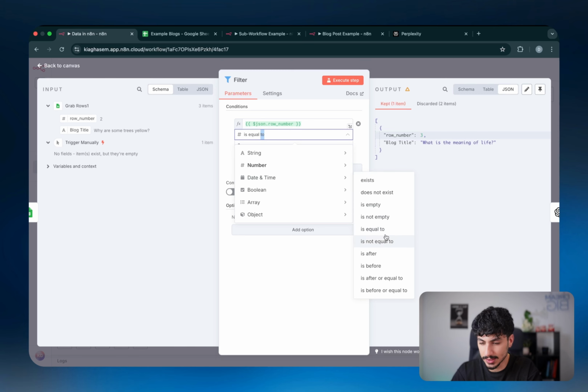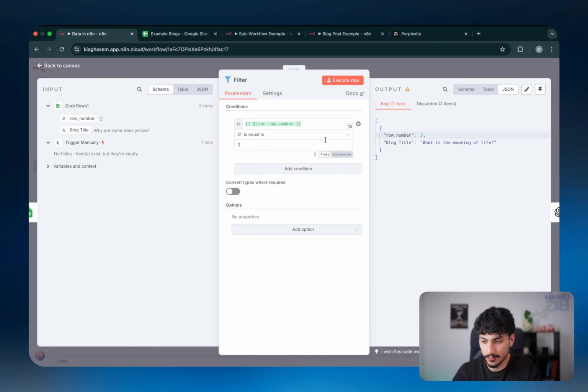Usually it's all basically the same stuff. Is equal to, is not equal to, is after, is before, is after or equal to, is before or equal to. So you can go through each of these and kind of grasp which one is relevant to the condition you want to set. The length of an array being less than or greater than or whatever. And then with objects, exists, does not exist, is empty, is not empty. So define the data type that you're pulling in, and then define the condition that it has to match, and then define the value of that condition. Make sure that top one is on expression and the bottom one is fixed, unless you want to pull it in from a variable.